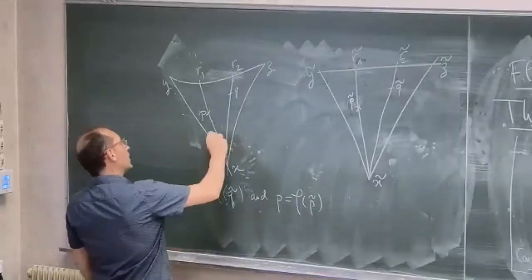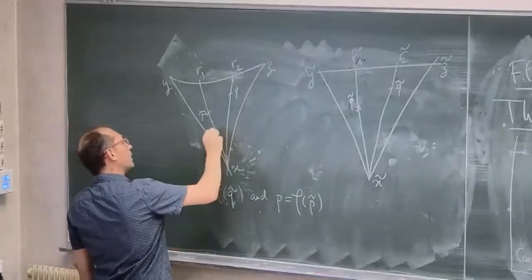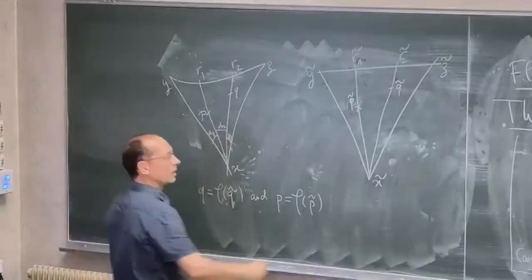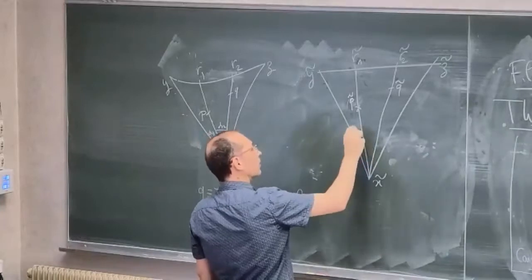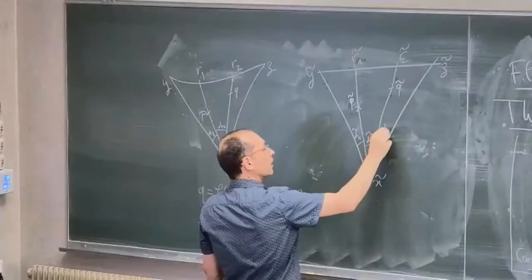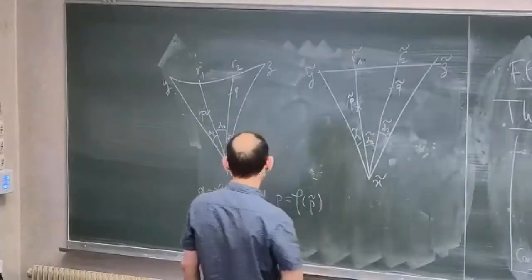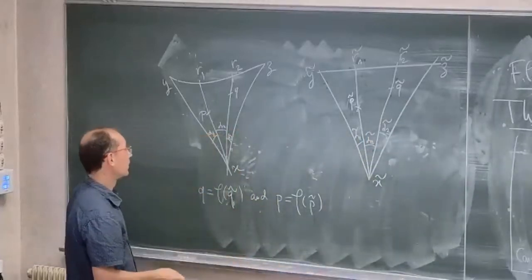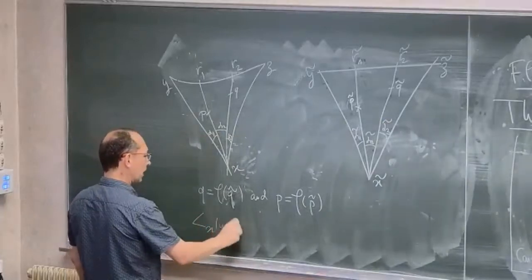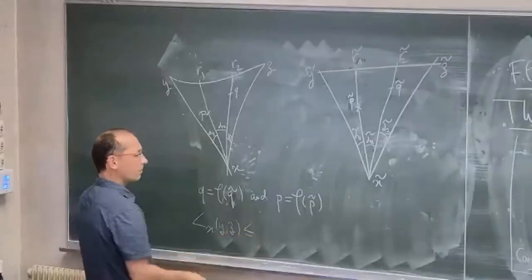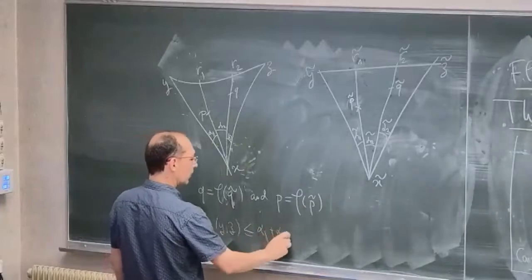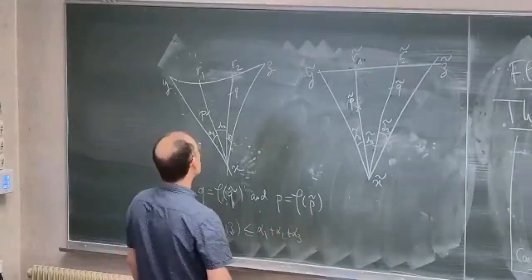So now I will consider these 3 angles, alpha 1, alpha 2, and alpha 3, and the corresponding angles alpha 1 tilde, alpha 2 tilde, and alpha 3 tilde. And what I know is that the angle at X between Y and Z is less, by the triangle inequality, than alpha 1 plus alpha 2 plus alpha 3.